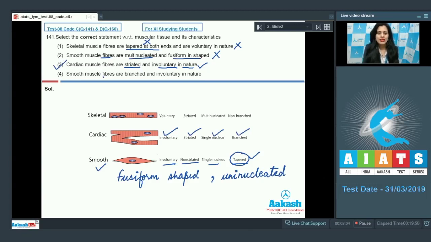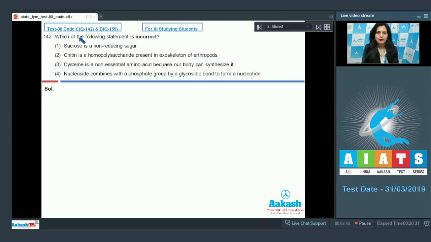The last statement given is smooth muscle fibers are branched and involuntary in nature, and as it is also an incorrect statement, so this cannot be a correct answer to our question because smooth muscle cells are unbranched and involuntary in nature. So the correct answer to this question is option number 3. Let's discuss our next question. Question number 142. Which of the following statement is incorrect?